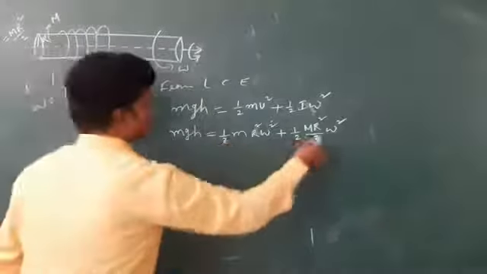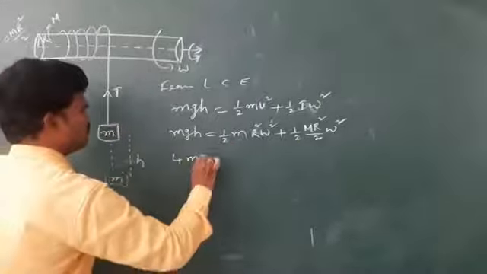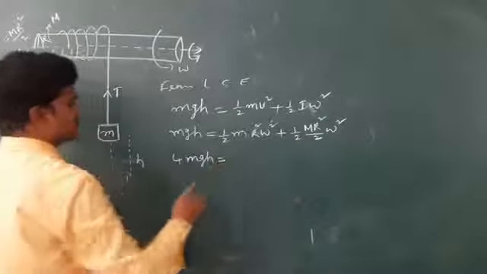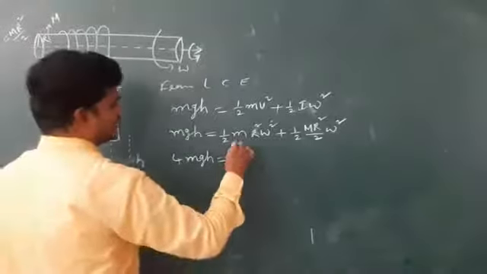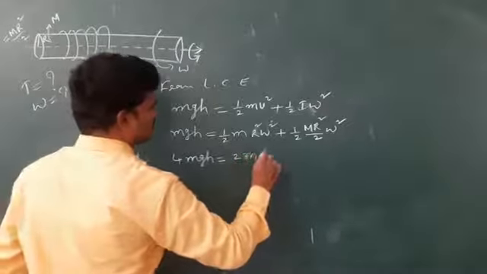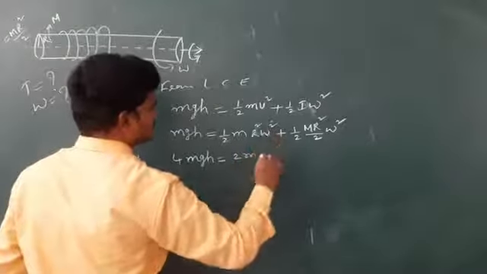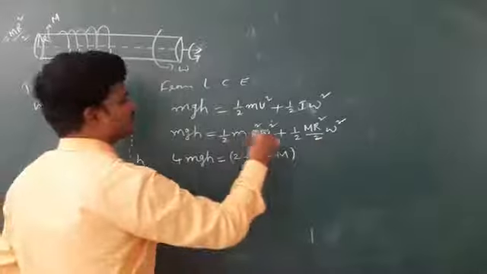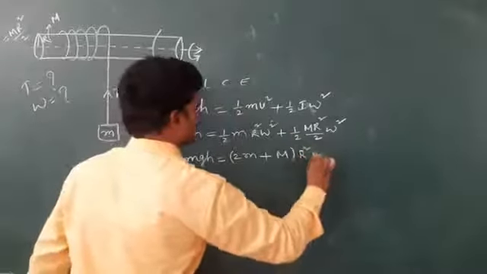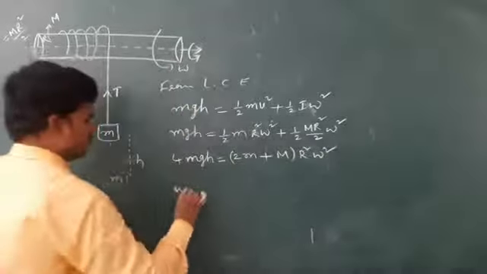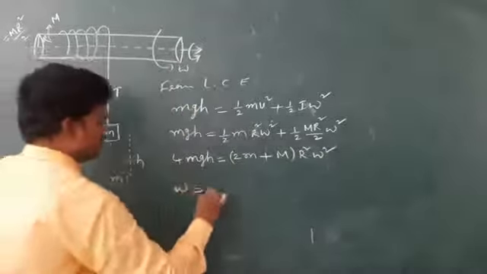Otherwise, let me simplify. So 2 this becomes 4 mgh, equal to 2m plus capital M, with r square outside, times omega square. So omega we can get as 4 mgh over 2m plus capital M into r square, under a square root.